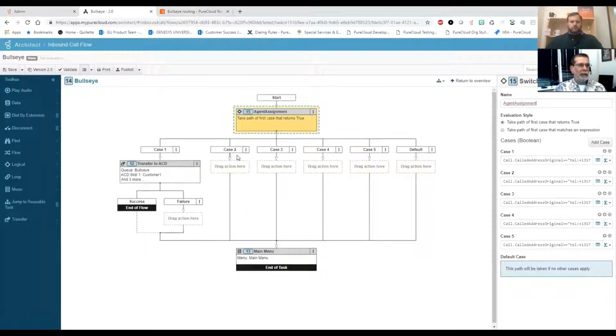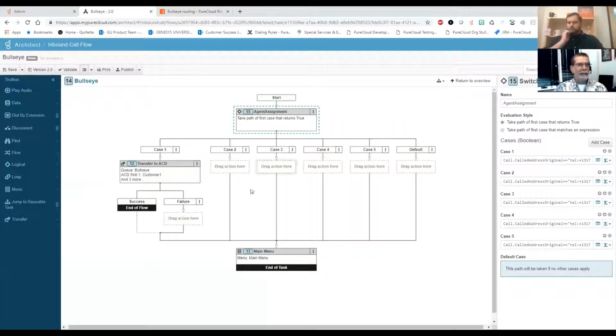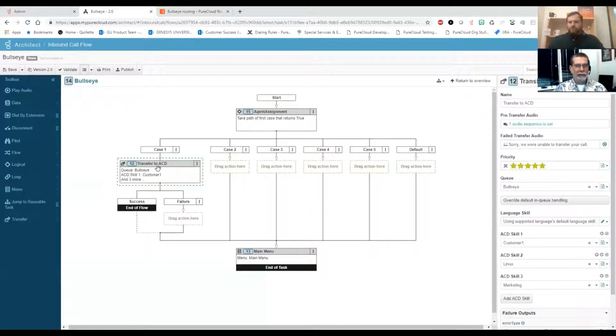And then we get into this task, which has a selection action within it. And I'm setting up an expression on each one of these. So if the number that they called matches one of those numbers that I handed out, in this case, 2001, that's the one I just entered. The called address original, that's the number they originally dialed to get to our system. Then I'm going to transfer it to ACD, and I'm going to assign the skill for that customer. So customer 1, for example, and then the other skills that go with it.